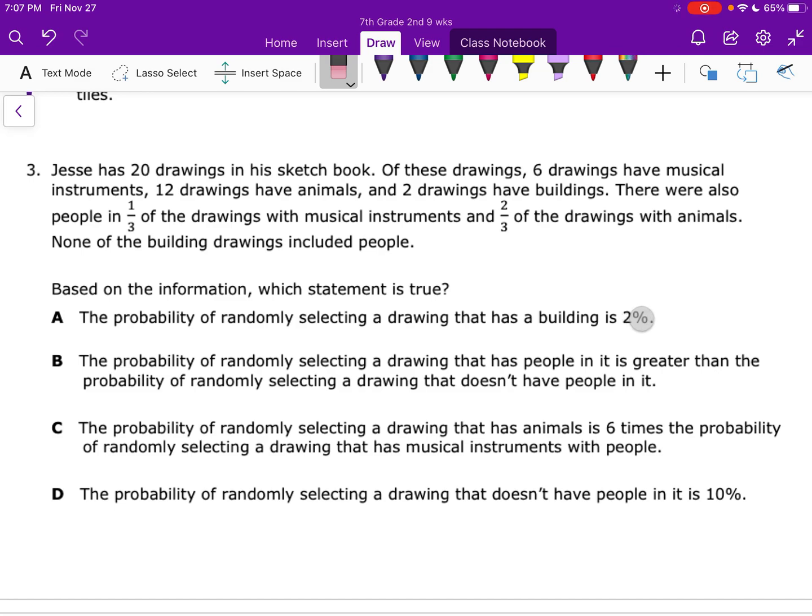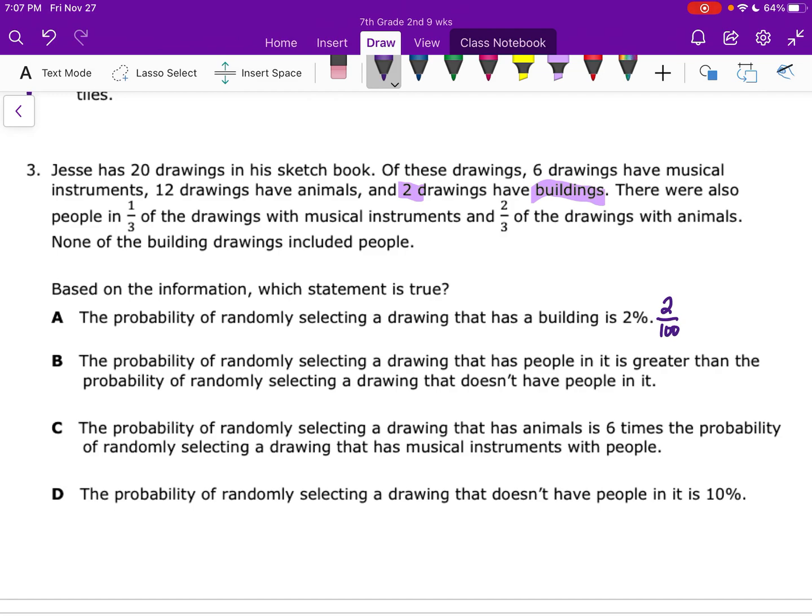So the probability of randomly selecting a drawing that has a building in it is 2%. Let's go back and see what they tell us about the buildings. Buildings right here. It says 2 drawings have buildings. Now 2% is 2 over 100, 2 per 100. So is 2 drawings have buildings equal to 2 per 100?